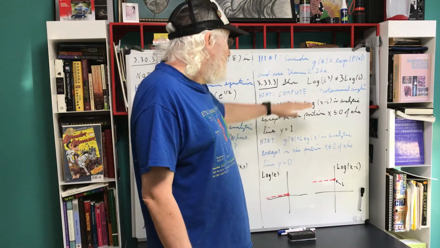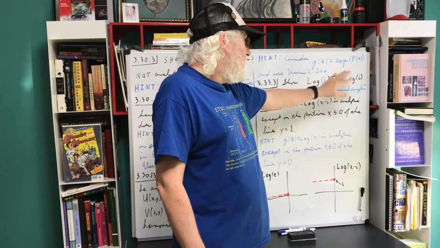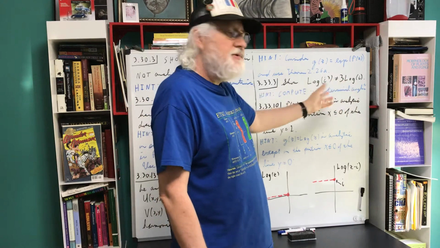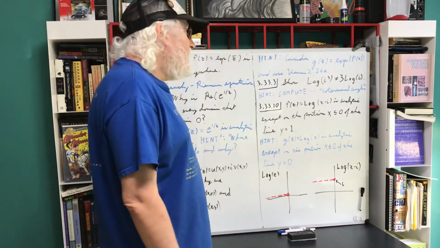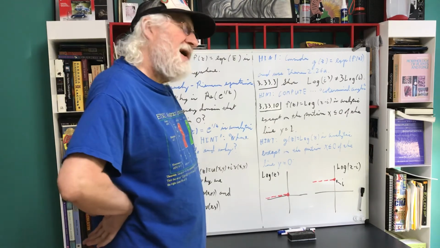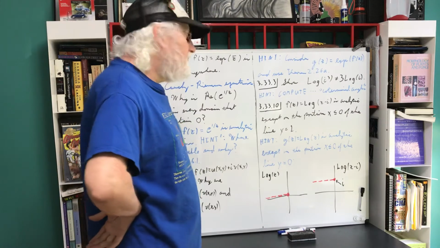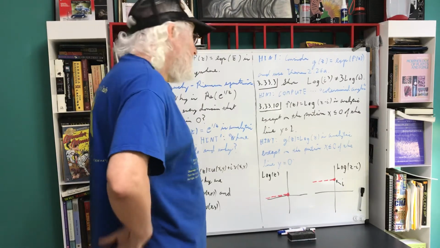My hint is compute and look at coterminal angles. Something will go on with coterminal angles that will make the values different, but they're going to be related in a coterminal angle way. So there'll be some coterminal relationship between arguments on both sides, I think is what it is. But the values are different.